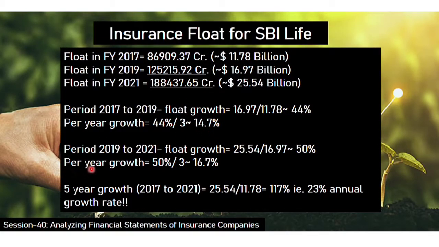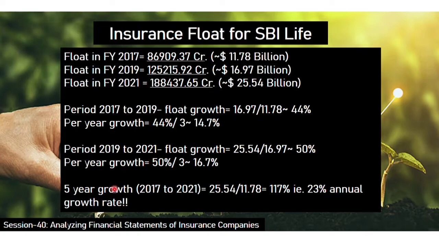Similarly for 2019 to 2021, the float growth has been 50% for 3 years. Divide by 3 years, which gives you 16.7%. So 15% growth and 17% growth. It's a good growth year on year as far as the float is concerned.